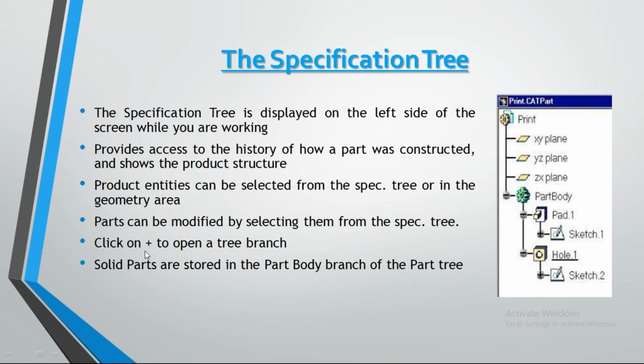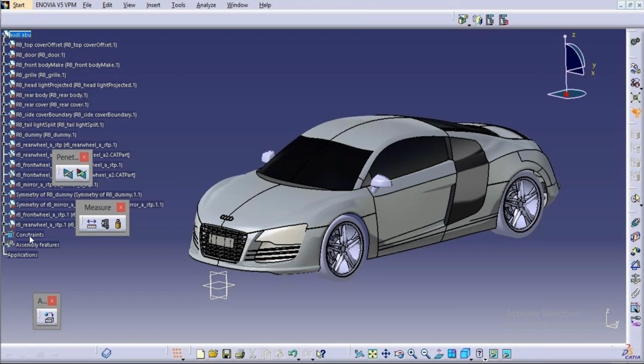We need to click on the plus symbol to open the tree branch. I already explained this. For example, for the sketch, we have a plus symbol here. In the sketch, if we need to see how many lines or how many constructions we have used, we need to click on the plus symbol. Only then can we open the branch of the sketch. Solid parts are stored in the part body branch of the part tree. All the solid parts will be stored in the assembly, and we can directly see the specification tree branch.